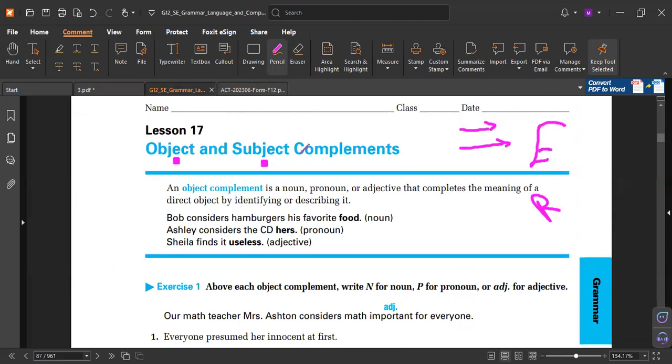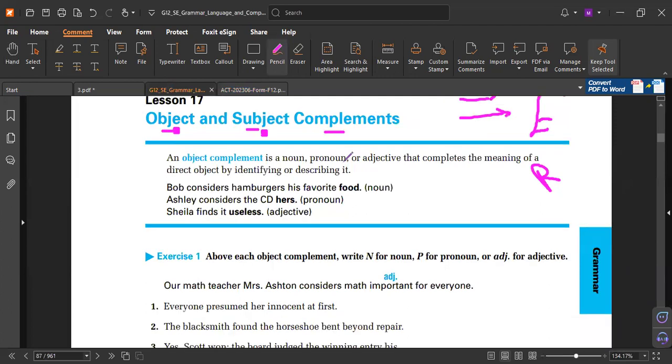Now let's go back. Object and the subject. Complements means information to complete the meaning. Yes or no? Yes. Again, Bob considers hamburgers. Considers hamburgers what? What did he consider? Hamburgers to be what? To be food. Favorite food. So food refers to hamburger. So what means hamburgers? I don't know, but it's a food. So that means the complements can help me to understand. Yes or no? Yes.